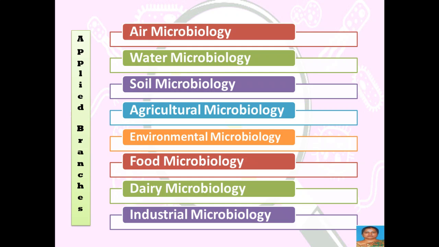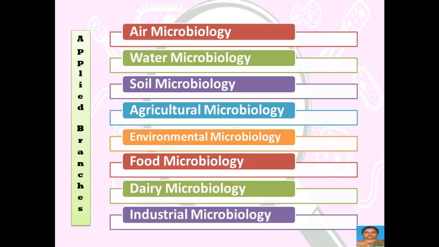Soil microbiology, where there is a lot of microbial diversity present in soil and which has various advantages. Similarly, we have agricultural microbiology, where microorganisms play an important role in agriculture, in cultivation of plants and improving the plant growth.